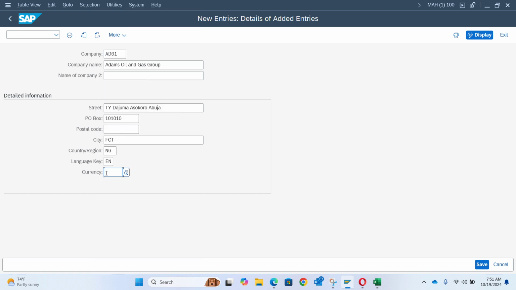Then currency, I'm using NGN. NGN is the Nigerian currency, you can see. And I'll just press enter on my keyboard, or you click on save. I'll click on save, and I've saved this now. So I'll go back.